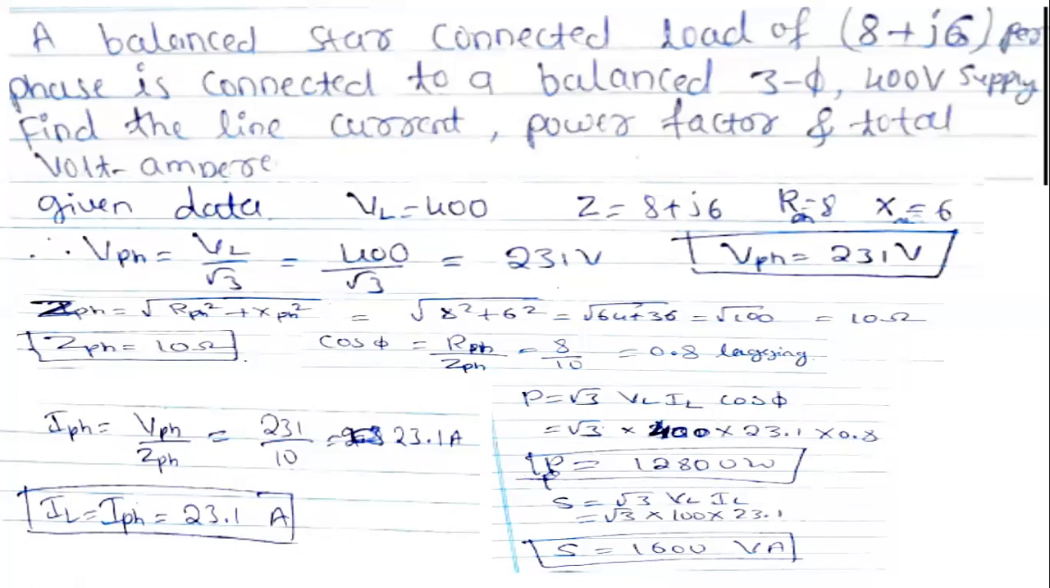1,600,004. Okay, 1,600 we can write approximately. Not approximately, 1,600,004 only we write. We can write 1,600,004 here. No, volt ampere. Actually, the question was 1,600.